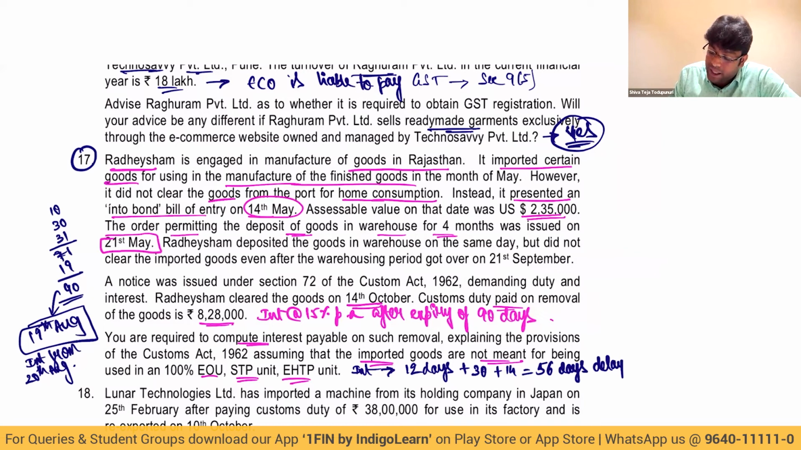So interest will be 8,28,000 into 15% into 56 divided by 365. It is coming to how much, my dear friends?